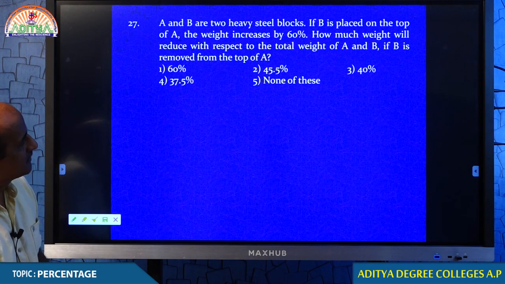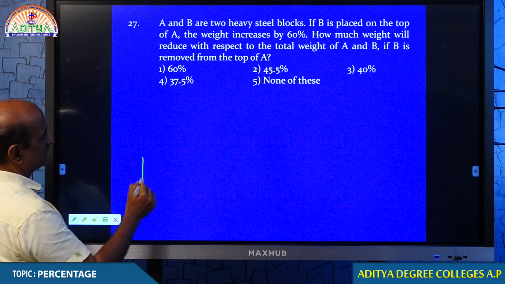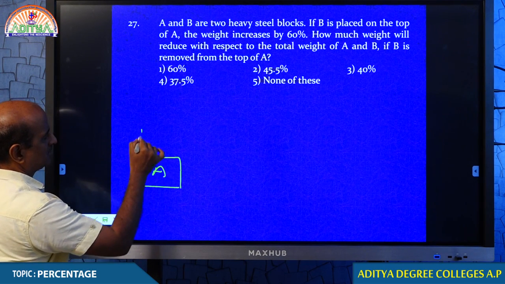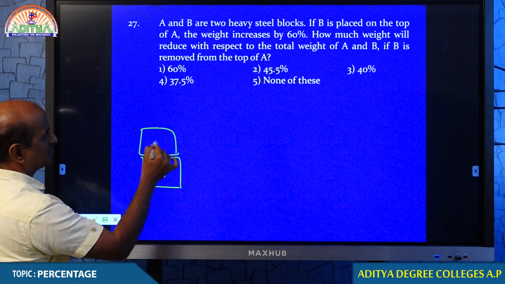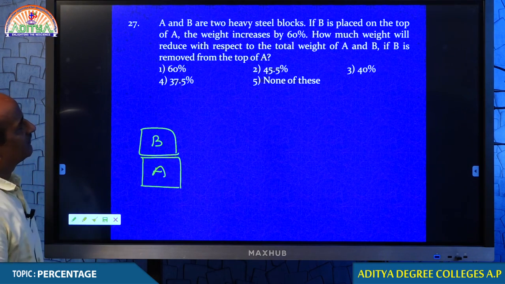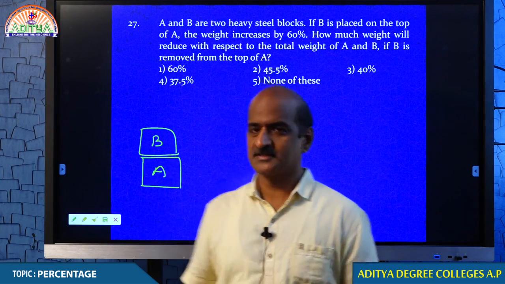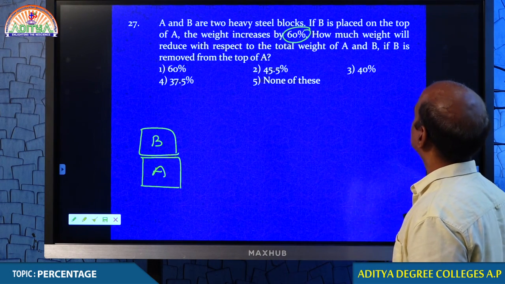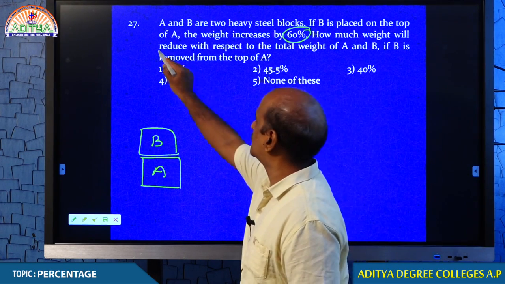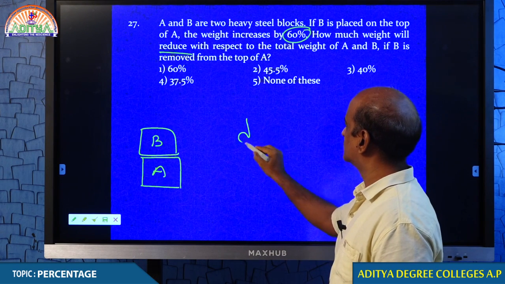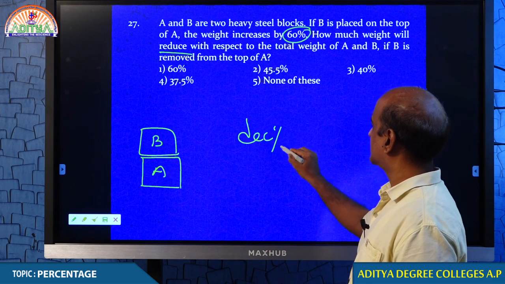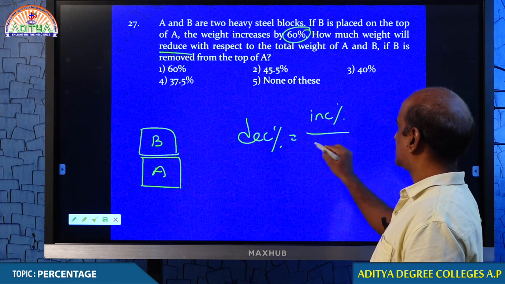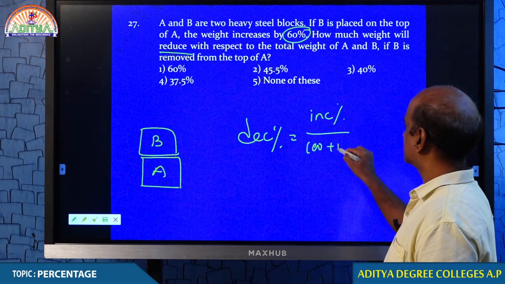If B is placed on top of A, the weight increases by 60%. How much weight will reduce? Formula, decrease. Percentage decrease is given by the formula... Come on.